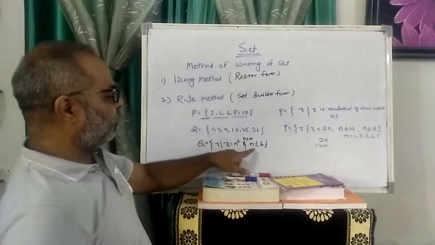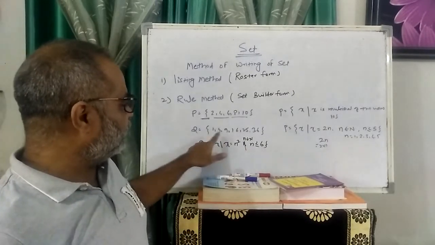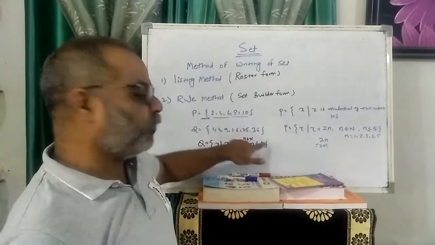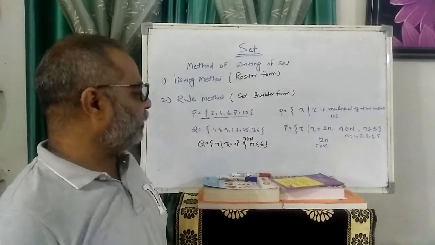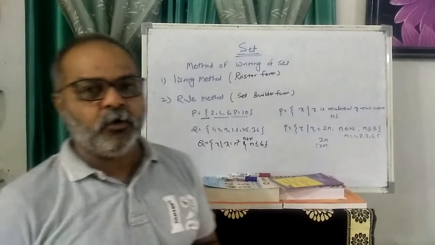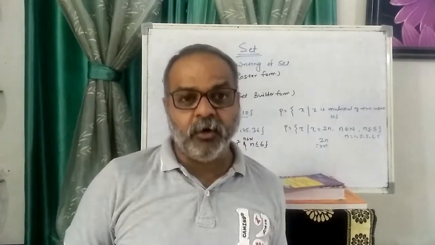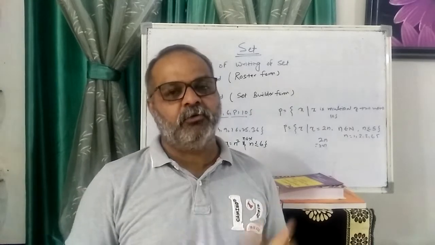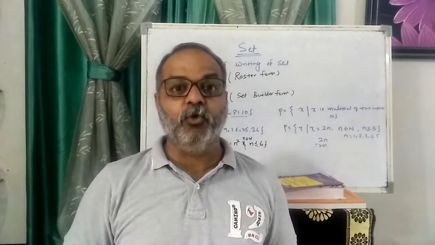So the value of n is 1: 1 squared is 1, 2 squared is 4, 3 squared is 9, 4 squared is 16, 5 squared is 25 and 6 squared is 36. So we create a common rule and write that rule in curly brackets. So it forms a rule method.